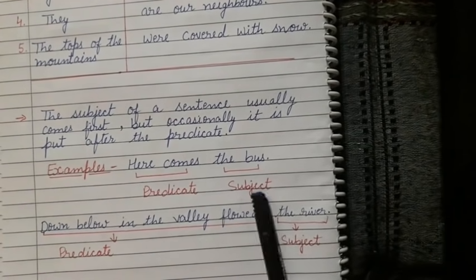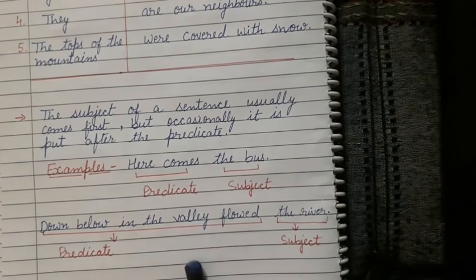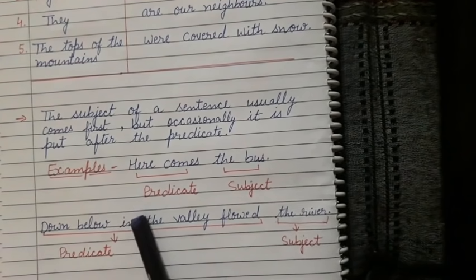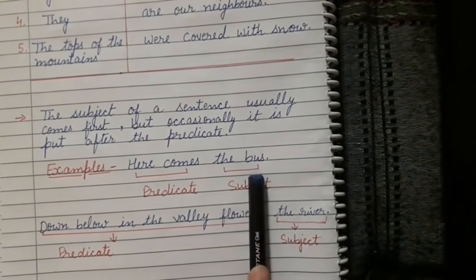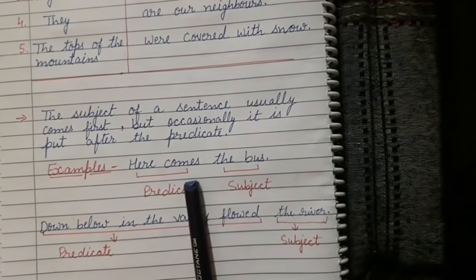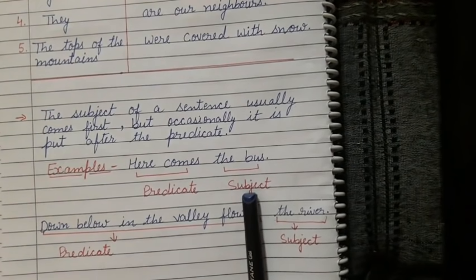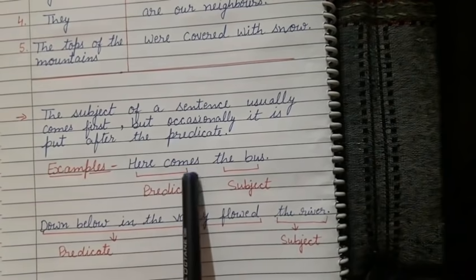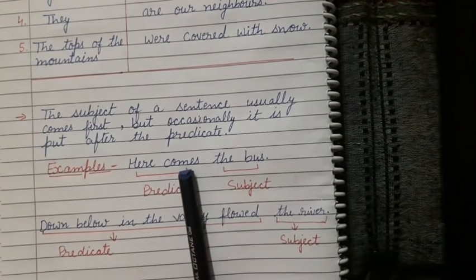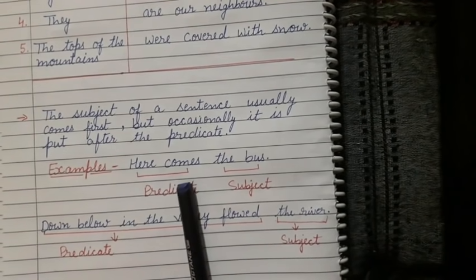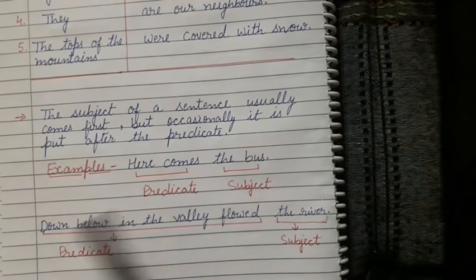So sometimes, occasionally, it is put after the predicate also. This kind of example is also correct. This is not wrong. So sometimes you will see the predicate part first and the subject part after the predicate, or at last. In the predicate part here, comes is the verb. We already know that in the predicate part we get the verb.